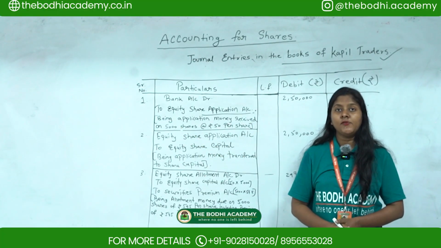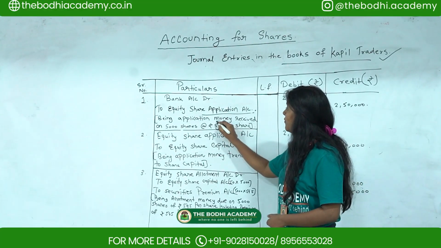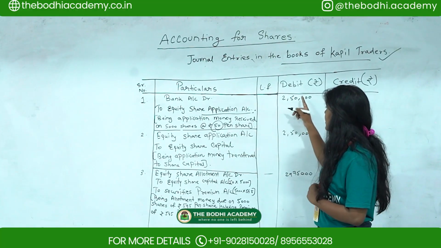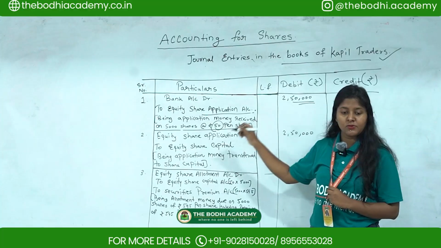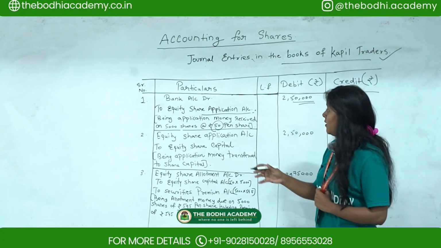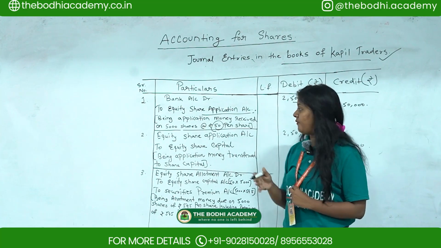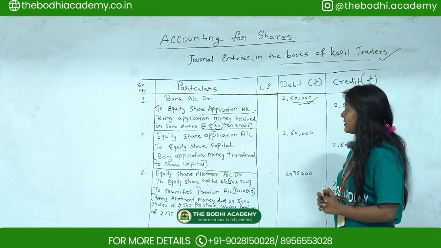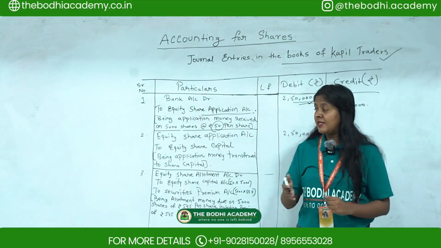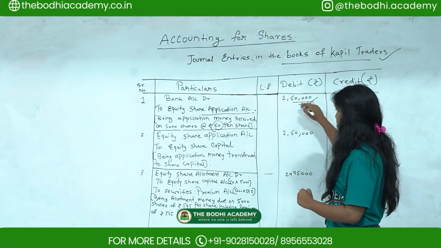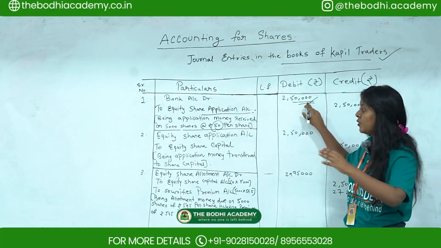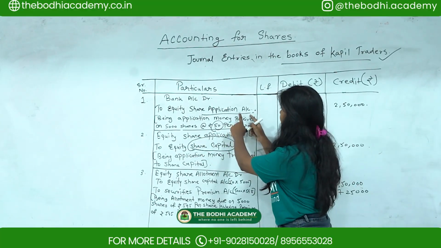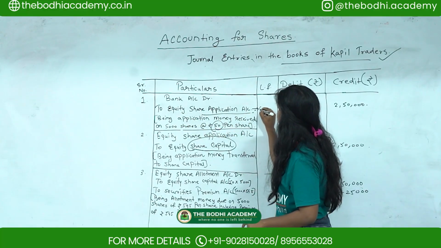Now here in this question they have given 5,000 equity shares at rupees 50 per share. So 5,000 into 50 is 2,50,000. On application they have given 50, so 5,000 into 50, 2,50,000 on both sides. Then the next entry you have to pass: you have to show that this amount, 2,50,000, is being transferred to the share capital account. Since here we have credited the application account in the first entry,